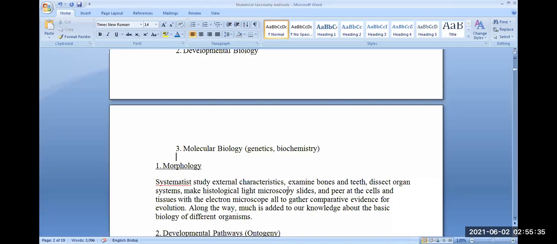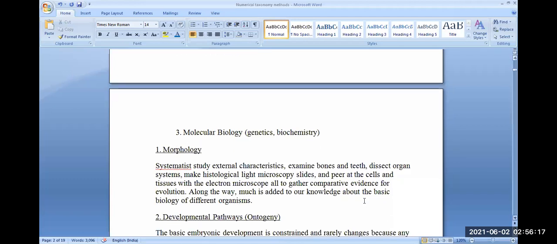Systematists study external characteristics, examine bones and teeth, dissect organ systems, make histological light microscopic slides, and peer at the cells, look at the cells and tissues with electron microscope, all to gather the comparative evidence for evolution. That is, to find out similarities and differences. And under microscope, if we see the relatedness among organisms in mitochondria, in chromosomes, in genes, etc., we can conclude that organisms are related. Along the way, much is added to our knowledge about the basic biology of different organisms.